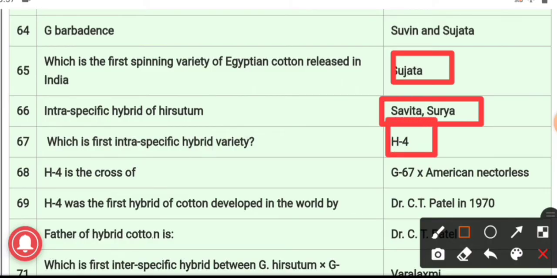It was the first commercial hybrid variety of cotton. It was developed in the world by crossing G67 into American nectarless by Dr. Patel of Gujarat Agricultural University in Surat in the year 1970, and it is a cross of intra hirsutum.